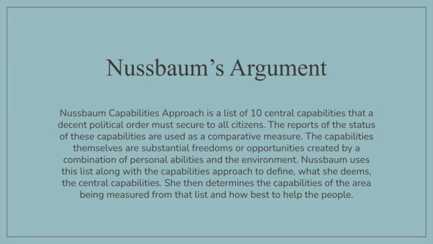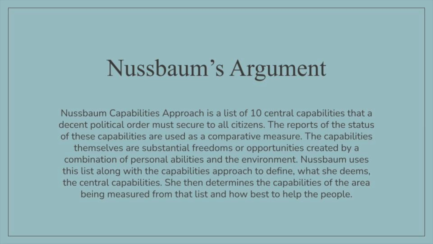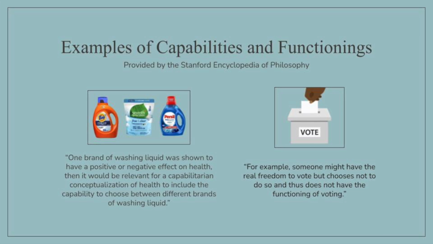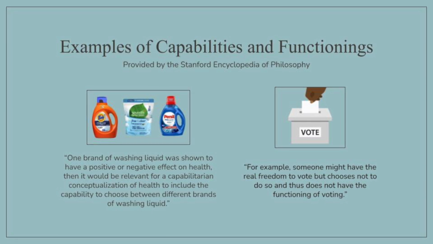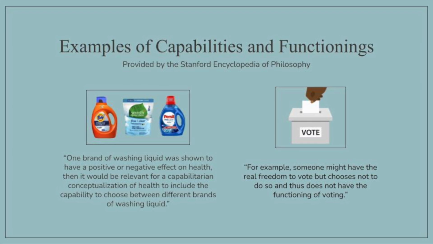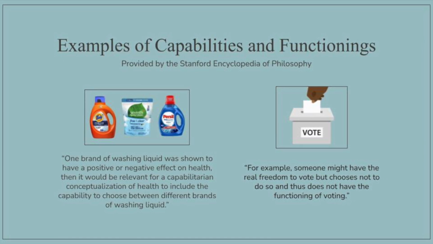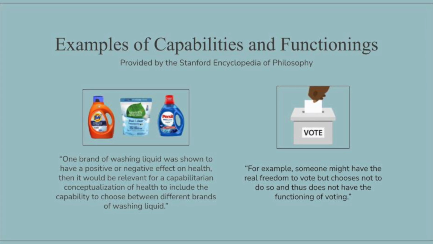Nussbaum's approach supports our thesis because it considers factors other than monetary that contribute to a life of quality or insecurity. The relationship between capabilities and functionings is necessary for understanding this approach. Capabilities mentioned earlier are the doings and beings one is able to do. The functionings are the active realization of one or more capabilities. The functionings are the observed variable.